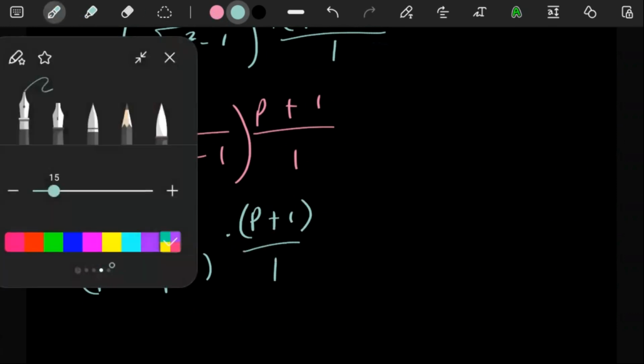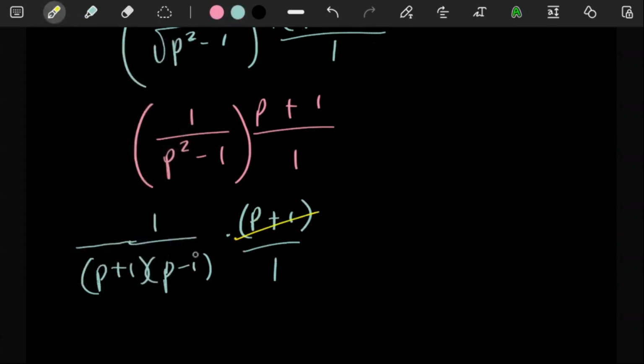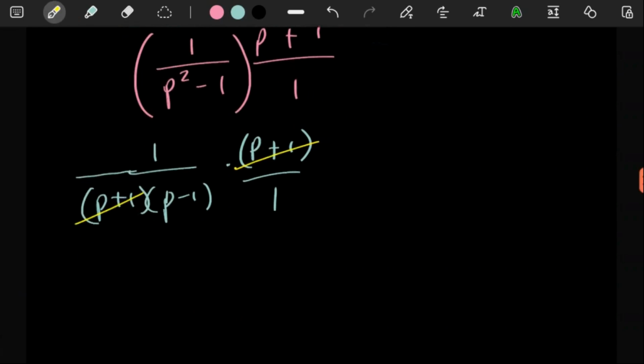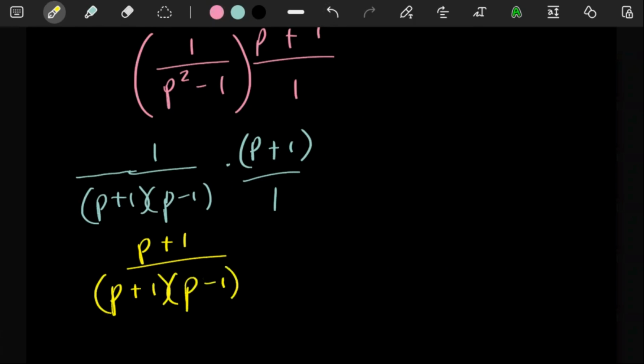So as you can see, the p plus 1 up here can cancel the p plus 1 at the bottom there. Then 1 times this is going to be gone, so 1 will be there as a placeholder. Or let me not do too many things at the same time, let's just do it simple. 1 times this value will be p plus 1 at the top. This here times 1 will just be p plus 1 here, p minus 1 there.